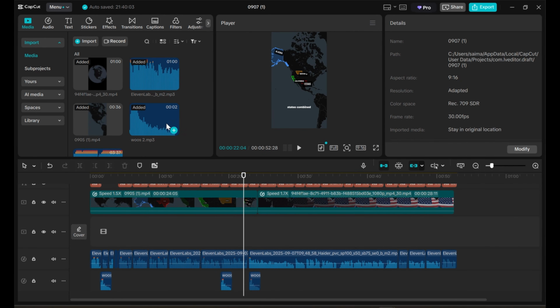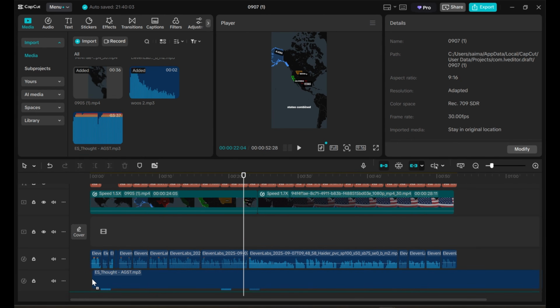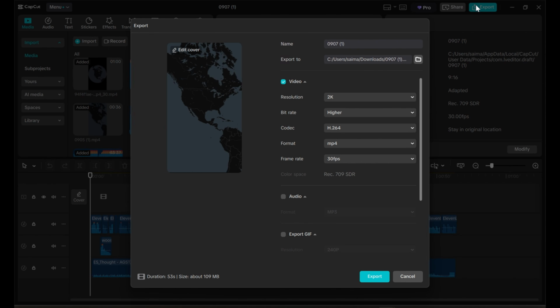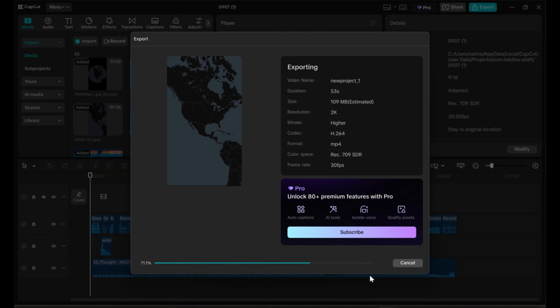For the final touch, let's add background music. Drop it into the timeline, then slightly lower the volume around -20 decibels so it doesn't overpower the voice. Once everything feels balanced, simply click Export. Select resolution to 2K and frame rate to 30 frames per second. Hit Export, and just like that, your polished video is ready.